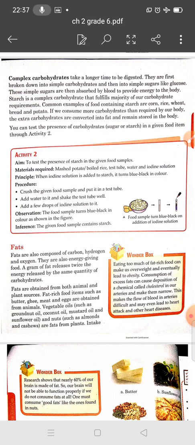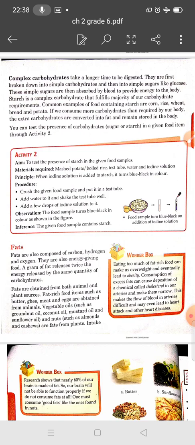Students, if you consume more carbohydrate than is required by our body, then the extra carbohydrate is converted into fat and remains stored in the body. We have discussed that simple carbohydrate is sugar, and glucose is an example of simple sugar.